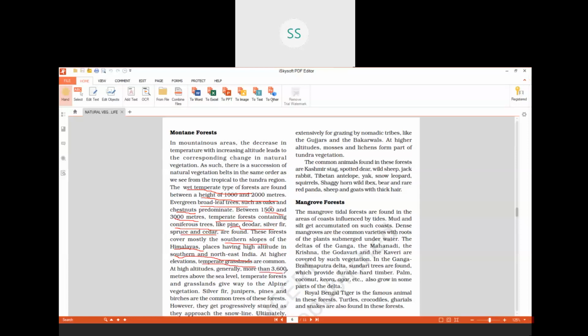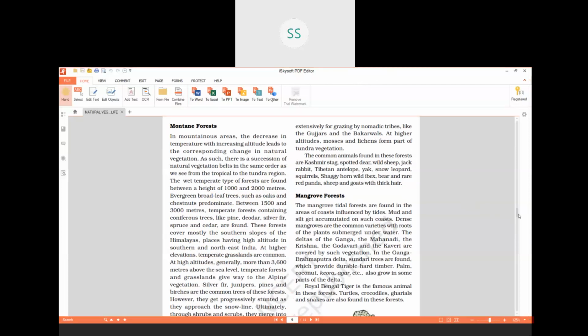At a height of more than 3600 meters, we find temperate forests and grasslands which give way to alpine vegetation, which is another kind of vegetation, where you will find trees like silver fir, junipers, pines, and birches. They are very common in this alpine vegetation. As you go further high, what kind of vegetation are we going to see?